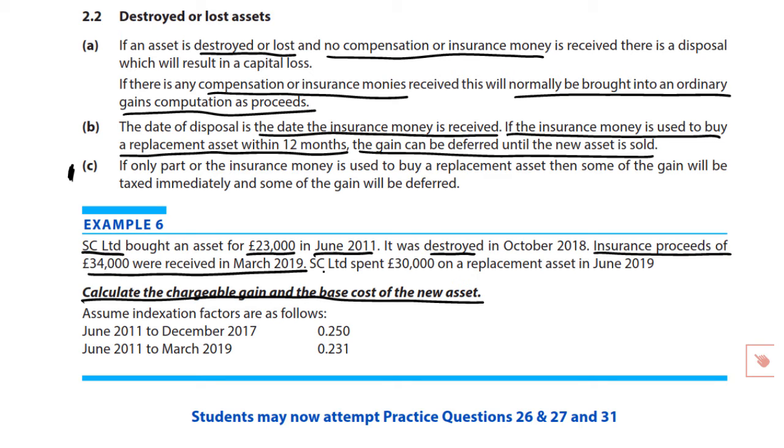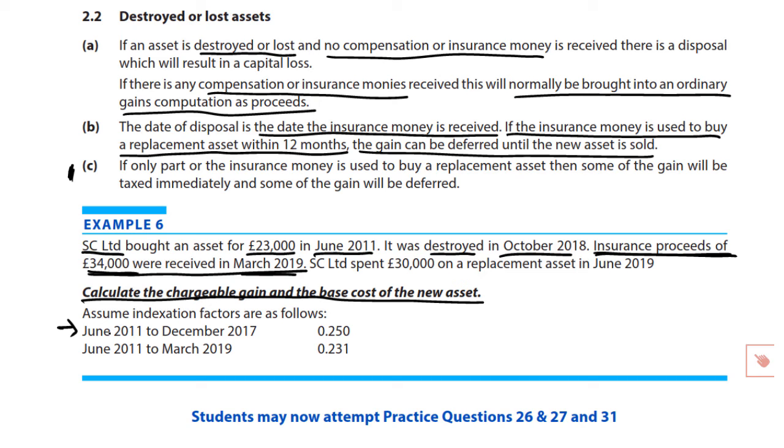Of course now, whether you took the disposal date as being October 18, which it isn't, or when the insurance proceeds are received, that was March 19, and that is the disposal date. The only relevance of the date was for indexation allowance purposes. Given that indexation allowance is frozen at December 17, when those proceeds come in is irrelevant to the calculation of indexation allowance, presuming that this date, as it will be in any exam question you do, is post-December 17, because indexation is limited to it. There, of course, we are given the indexation factor to December 17. That we'll be using in establishing the bottom line chargeable gain.